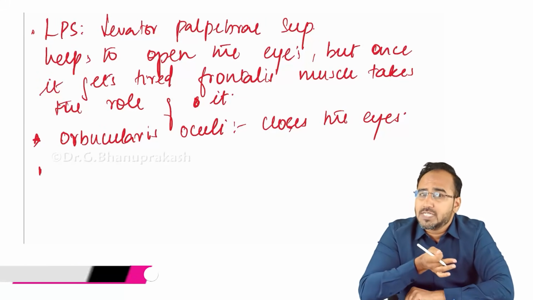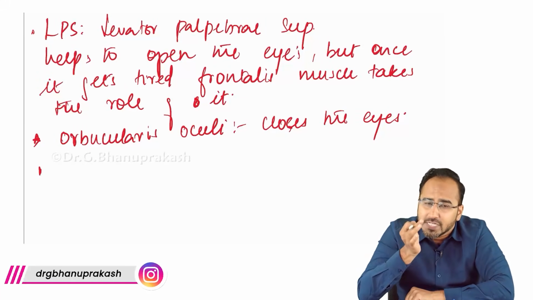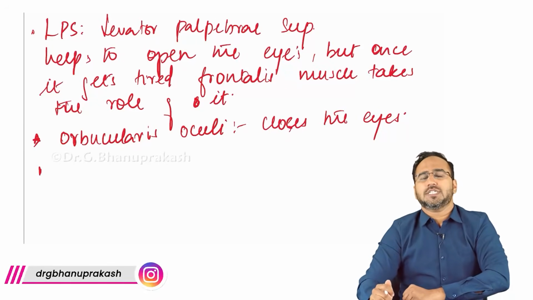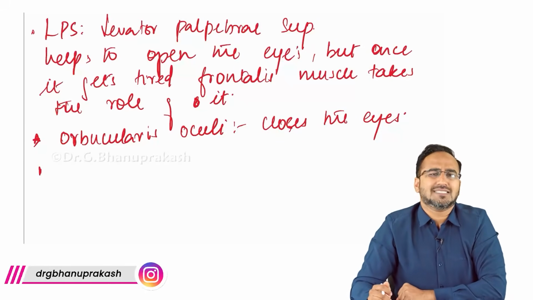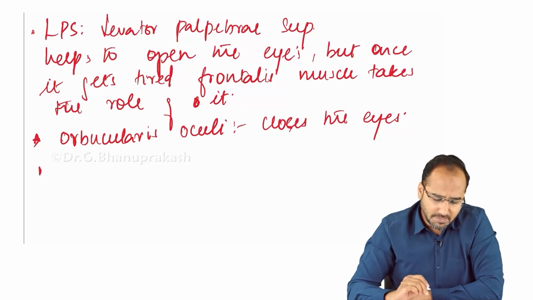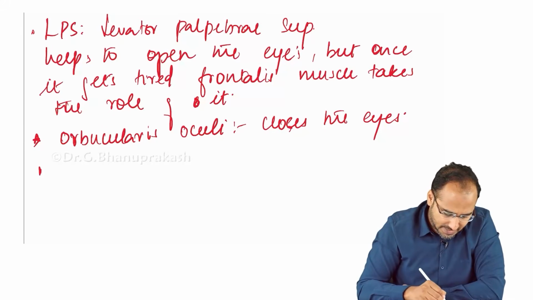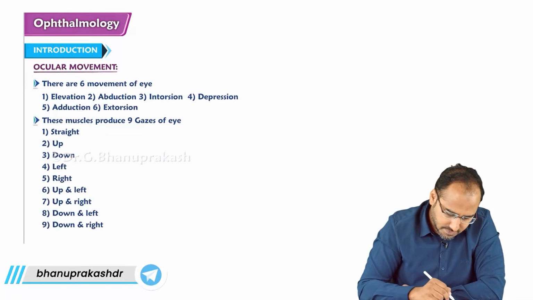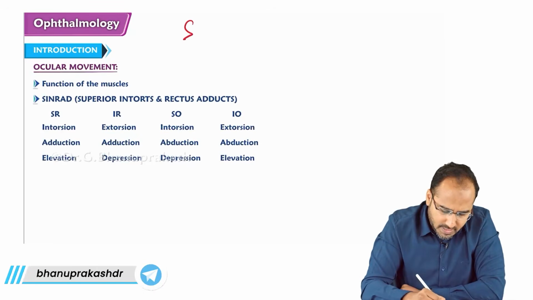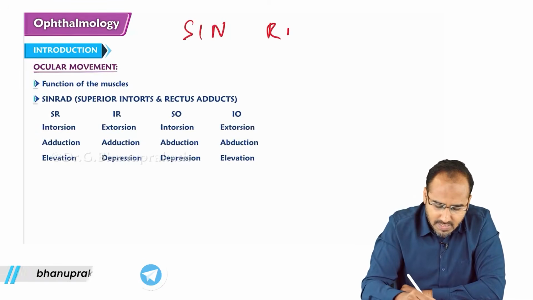Now there have been questions about what is the function of these muscles. To remember the functions of the muscles, you have to remember a small mnemonic. The mnemonic is SYNRAD.